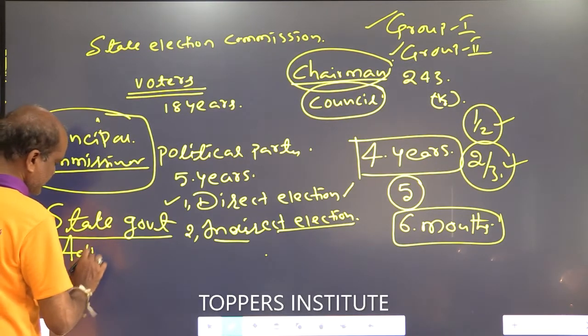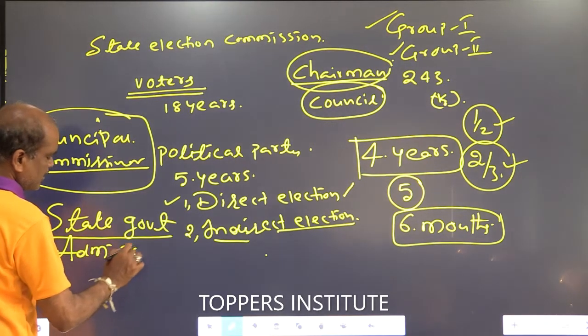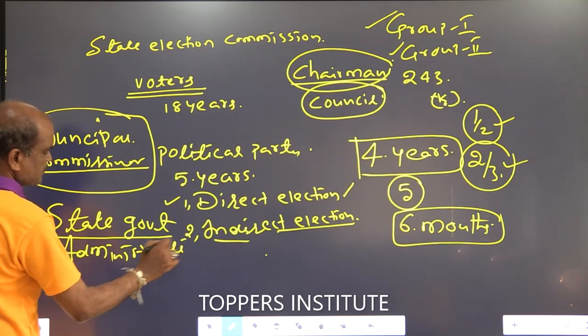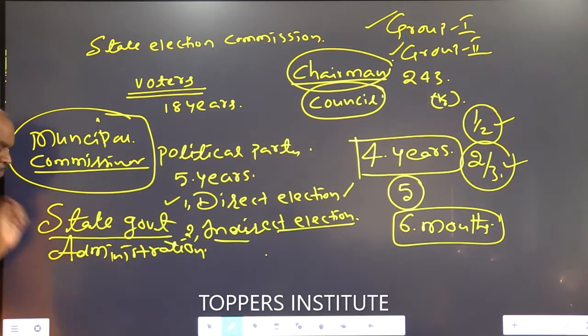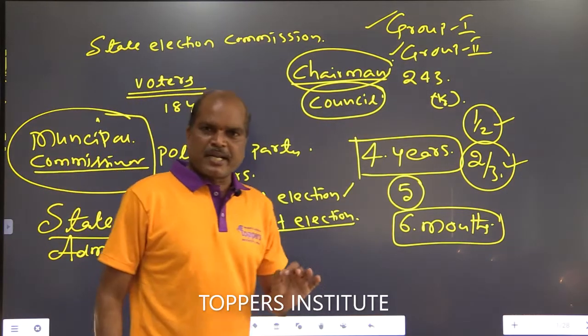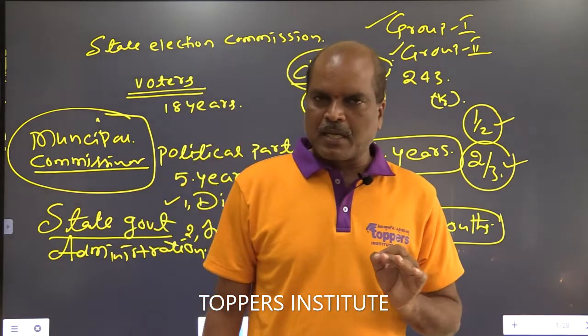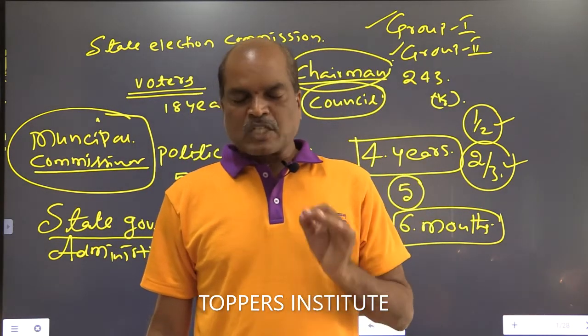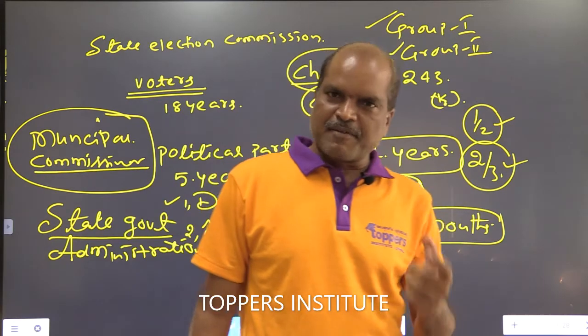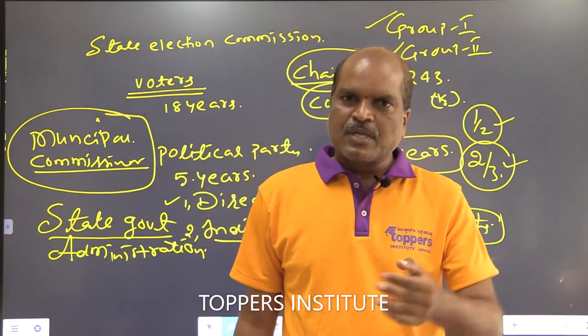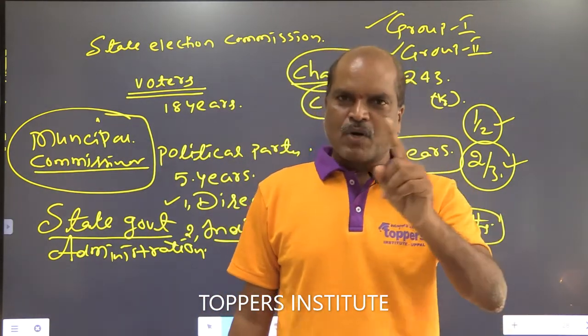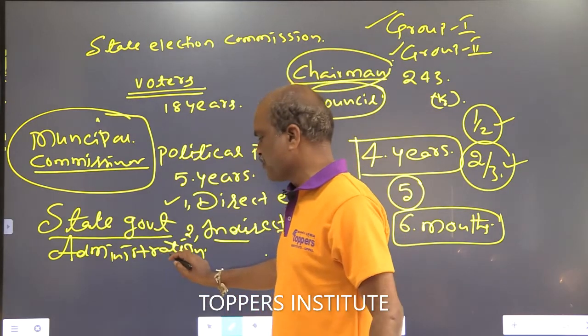Administration. Each and every municipal commissioner is responsible to the state government as well as the municipal council regarding administration of a municipality.